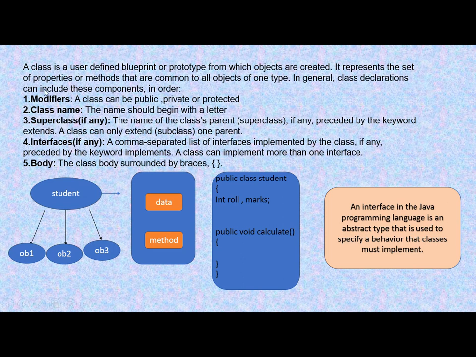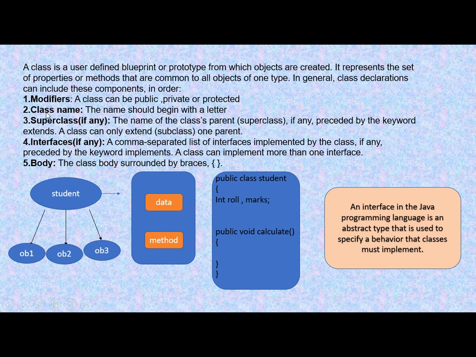Then here we have the next feature, that is a class. Class, we came across class. This is a user defined blueprint or prototype from which objects are created. So from a class we can create many objects, and this class consists of several components. These components are the modifier, like public, private or protected.